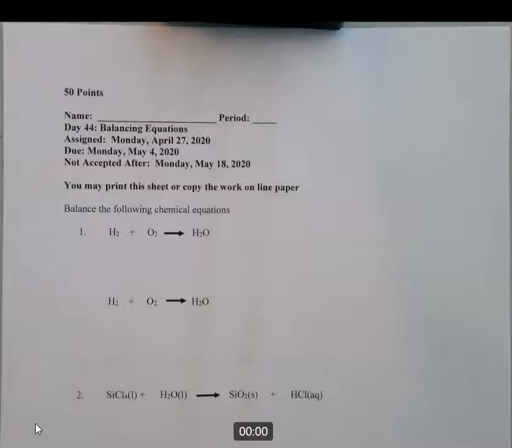If you see that you only got 1 point, that means I can't read it and you need to resubmit it. If you see 0 points, it means you didn't submit it at all. And if you see something above 1 point, it means that that was the score that you got.